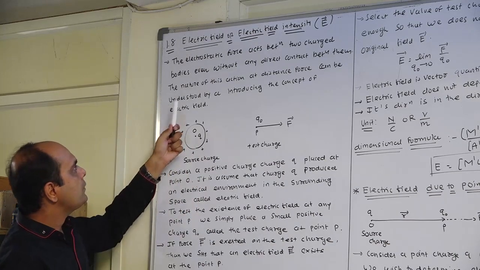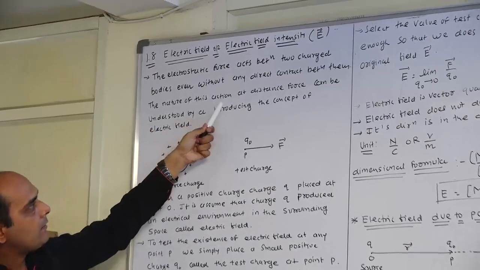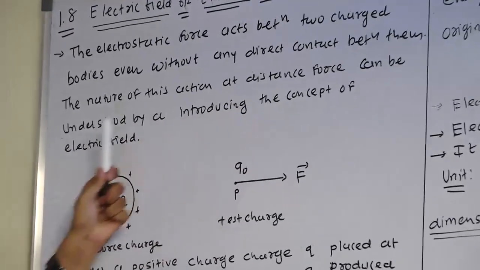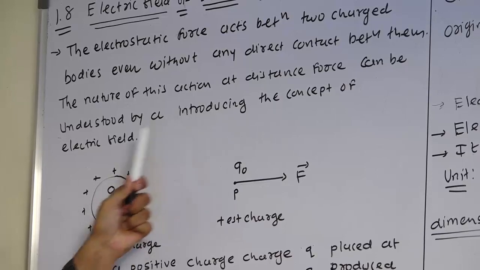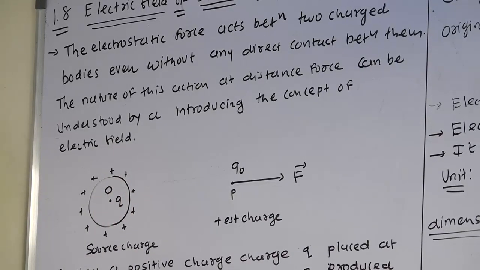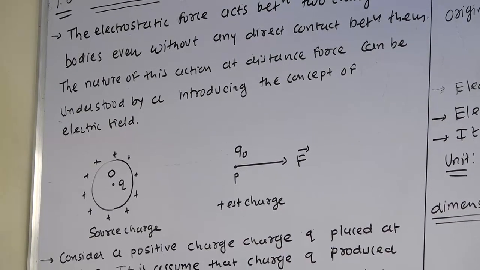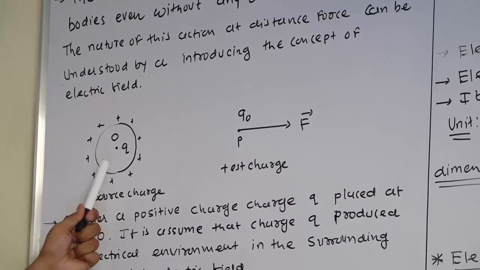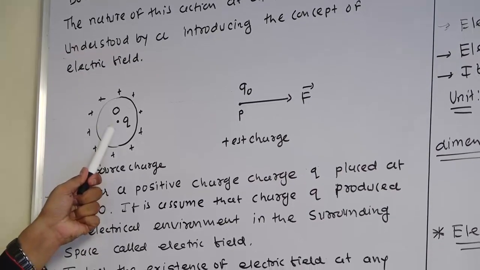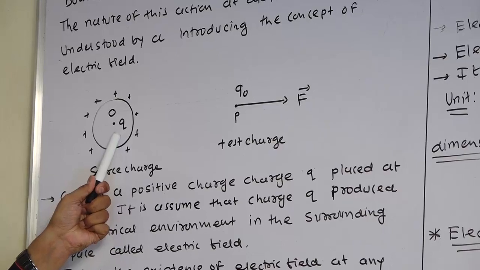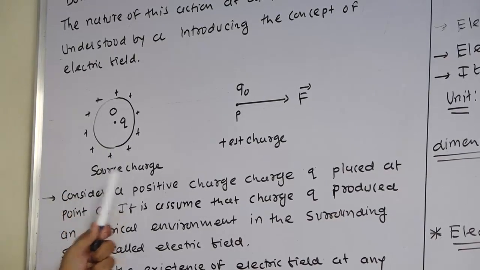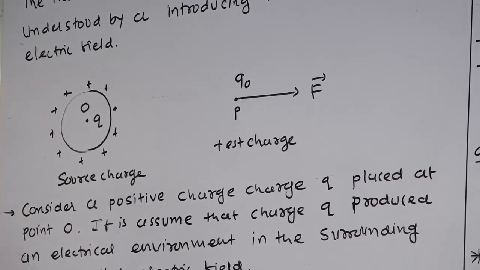Once again, the nature of this action-at-a-distance force can be understood by introducing the concept of field. To explain this concept of the electric field, we are using two charged particles. One of the charged particles is placed at origin O. That charge is named small q. It is known as the source charge.